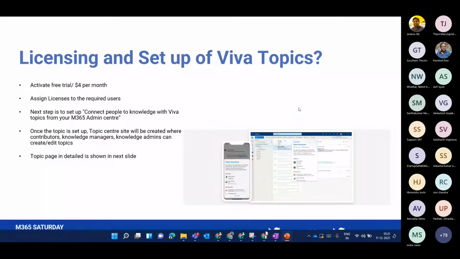Okay. And the next step will be how you can connect people to knowledge with Viva Topics from the admin center. I will show this at the end in the demo. Once Topics is set up in your admin center, only then will you see a topic center site created for you, wherein knowledge admins and knowledge managers can create topic pages, which will then be showcased to the users in the form of topic cards.